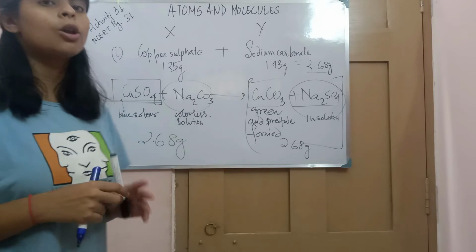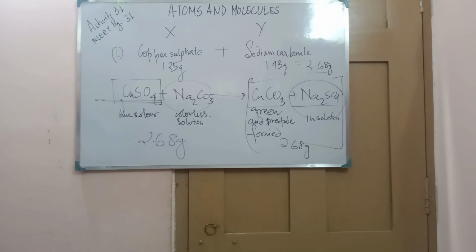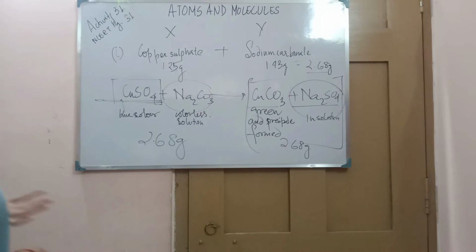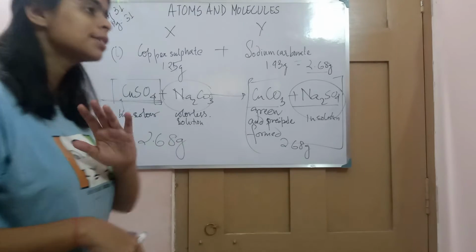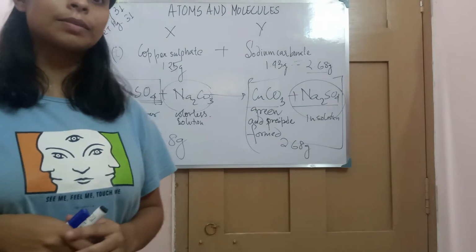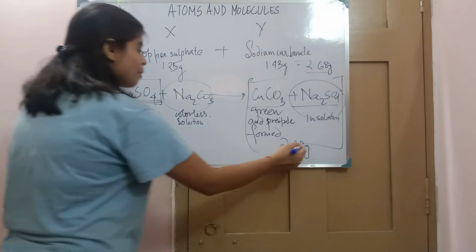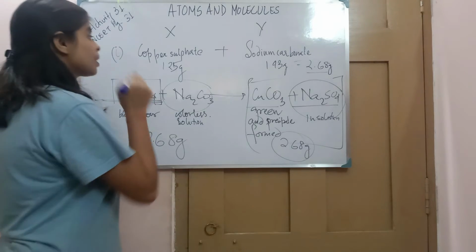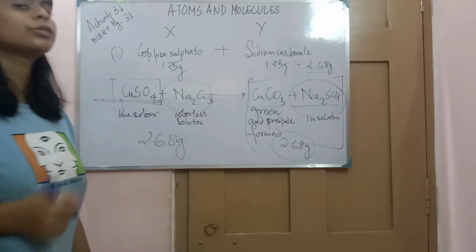And this is what the law of chemical combination, that is the law of conservation of mass, states: before and after the reaction the mass remains the same, that mass can neither be created nor destroyed. But remember one thing, the overall mass remains the same, but it does not state that the individual masses will also remain the same.